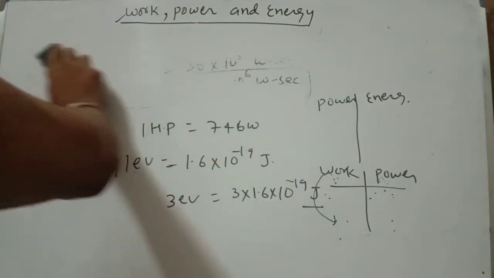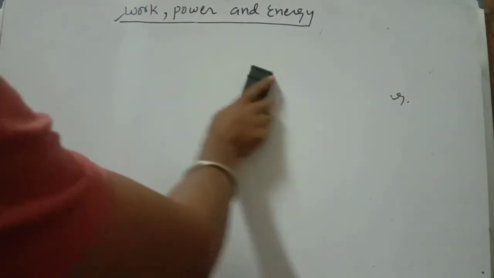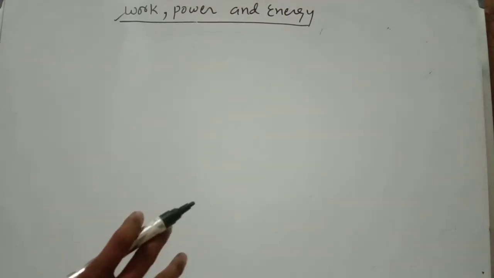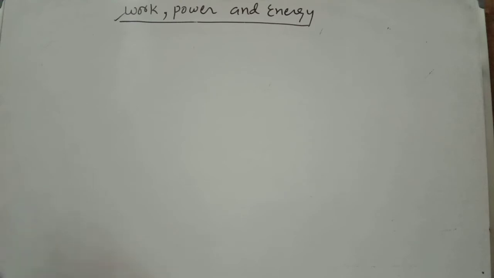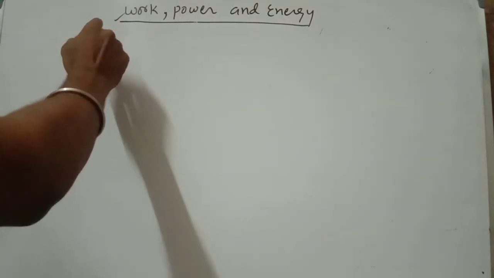Now I am going to explain various types of energies. Obviously there are various types of energy like mechanical energy, electrical energy, sound energy, heat energy. There are many types of energy. Here I am going to explain mechanical energy first.